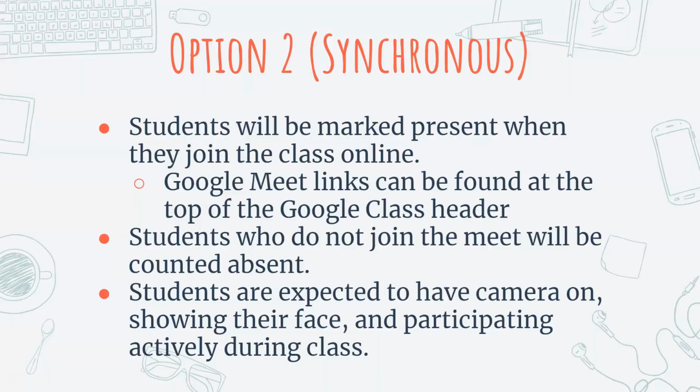So for our option 2 kids, that's our synchronous students, they will be marked present when they join the class online. This means that every day, excluding asynchronous learning days, students are expected to meet the rest of the class and their teacher on Google Meet, and their Google Meet links for that specific class can be found at the top of the Google Class header. Later in this video, I will show you exactly where you can find that Google Meet link.